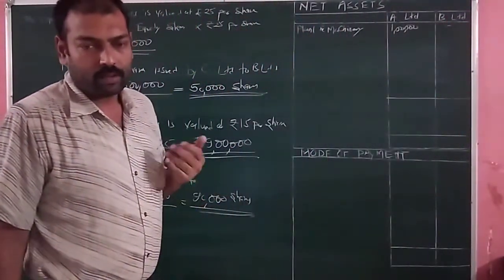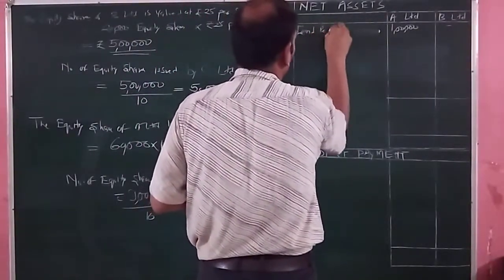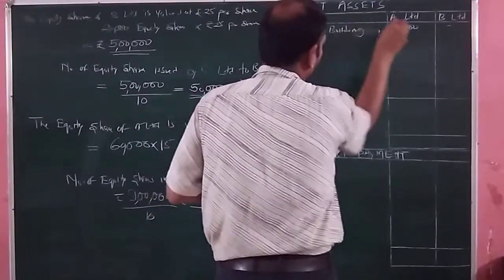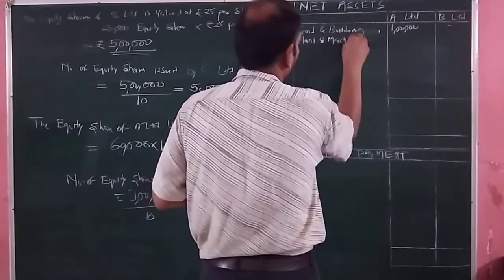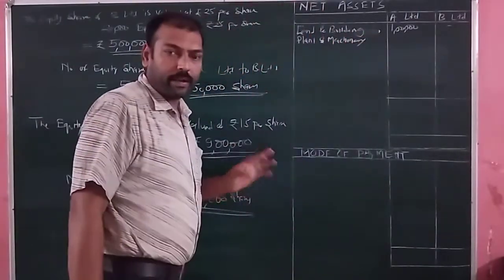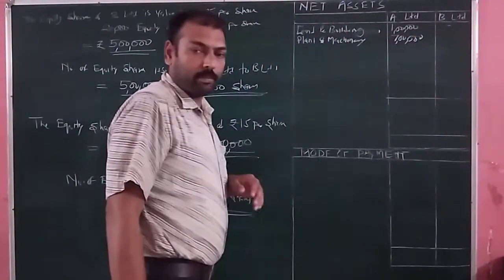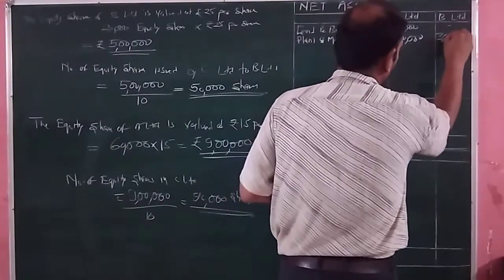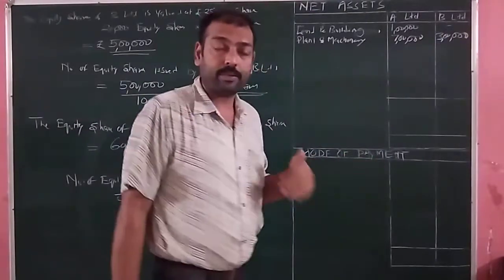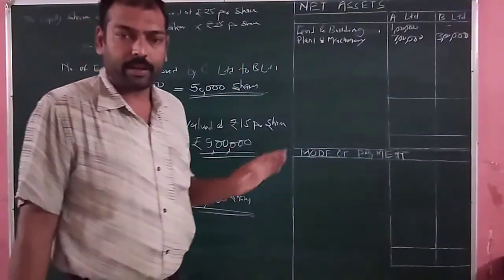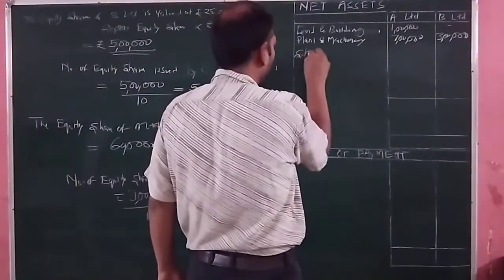Second, it is land and building. So land and building of A Limited, it is equal to 1 lakh rupees. Next asset, it is plant and machinery. In the books of A Limited, it is having a value of 7 lakh rupees. And in the books of B Limited, it is having 3 lakh rupees. Next, it is investment. Again, investment is not taken over by the C Limited, so we will not include it while calculating net asset.